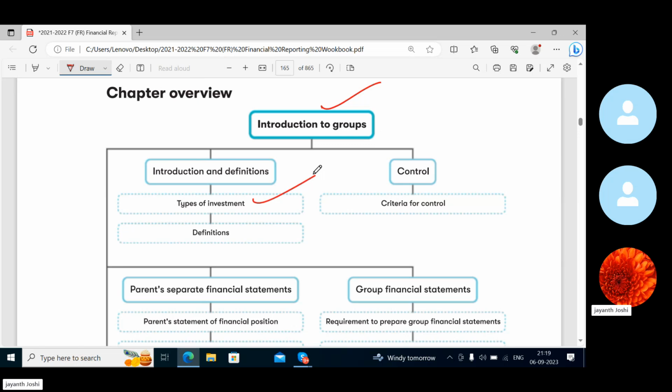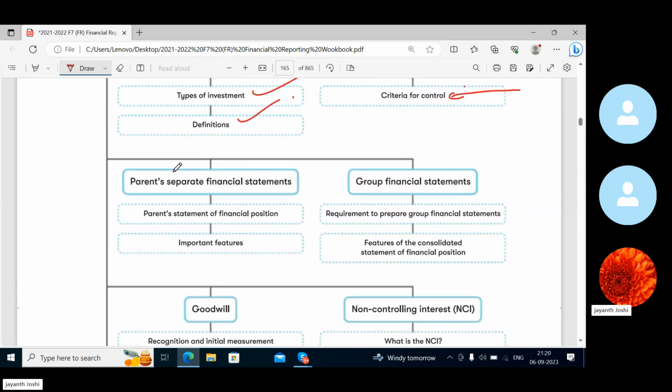Like what is meant by control, and what are the criteria to be met to really assume that there is control of one company over another company. We are going to see some definitions. We are going to see how the separate statements are made by the parent and the subsidiary, right? We are going to see the parent statement of financial position, and we are going to see how group financial statements are made.